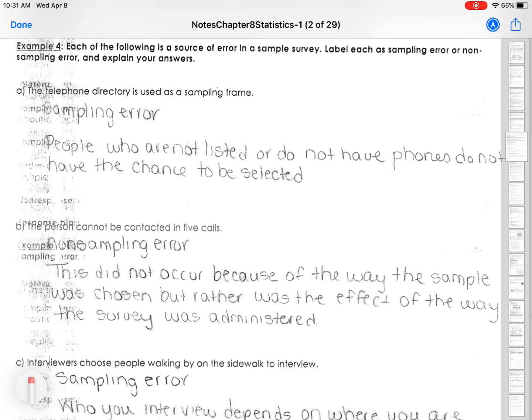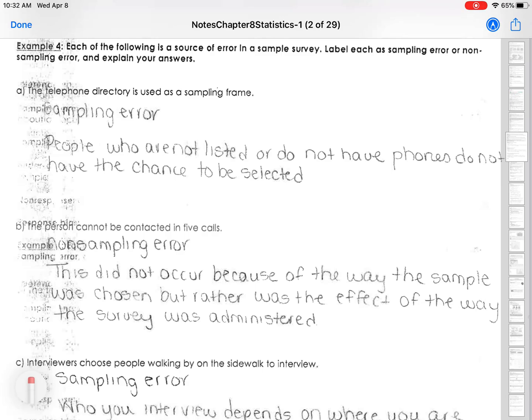So just like we did with the previous one with example 3, we had 3 questions that followed from it. So it says example 4, each of the following is a source of error in a sample survey. Label each as a sampling error or non-sampling error and explain. So you got 2 options. It's either a sampling error, which means mistakes were made in the process of taking the sample that could lead to inaccurate information, or a non-sampling error.